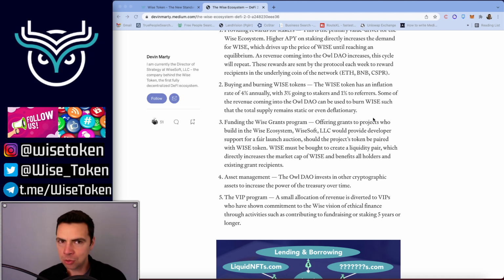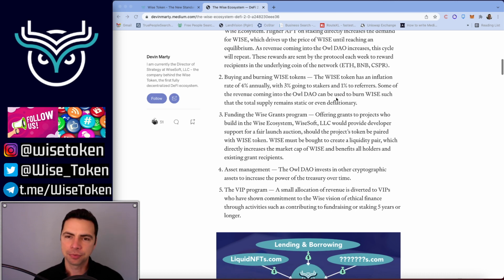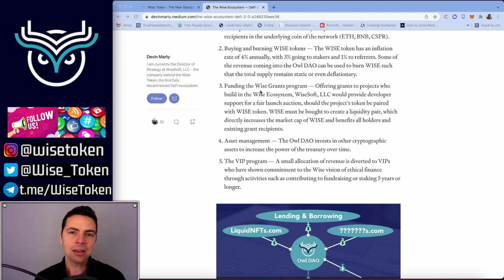Of course, we need revenue to be able to do that, and we're just starting to build some of that revenue. Number 3, funding the WISE grants program. So offering grants to projects who build in the WISE ecosystem. We're going to talk about this more down below.